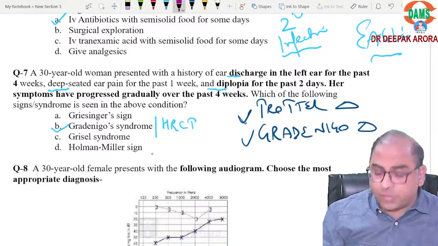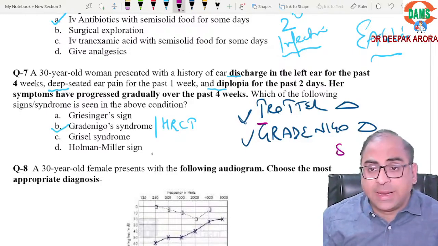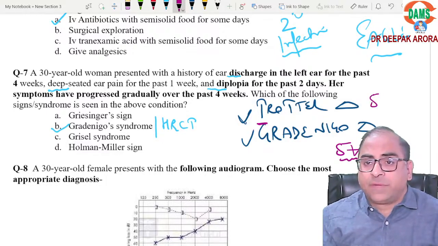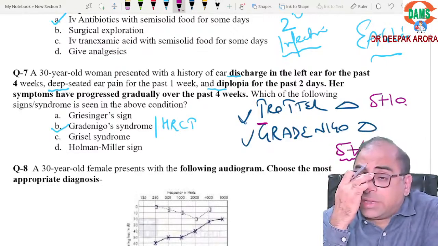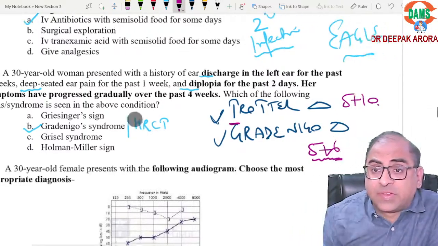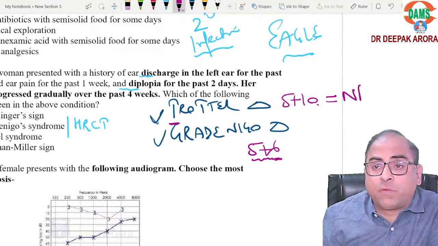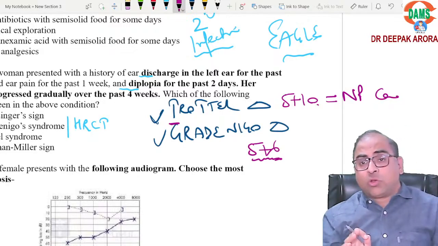T for Trotter's, T for 10th nerve. So what is the difference between these two? Here it is 5th and 6th nerve involvement, and here is your 5th and 10th nerve involvement. Clear? Now Trotter's triad with 5th and 10th nerve is seen in nasopharyngeal carcinoma, from where he will ask you about fossa of Rosenmuller.